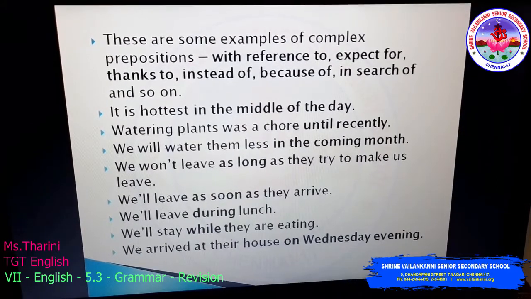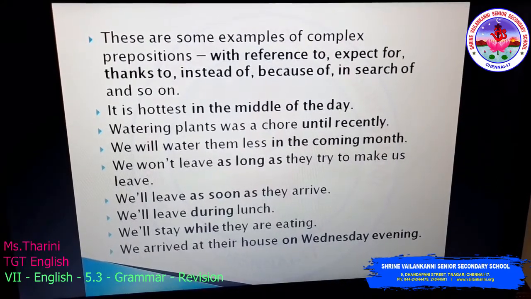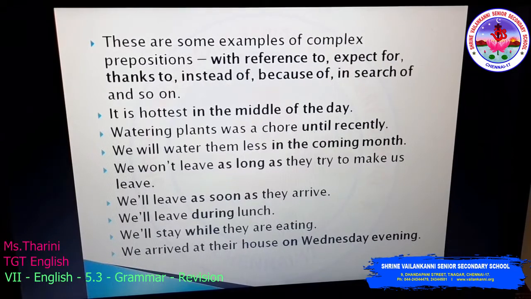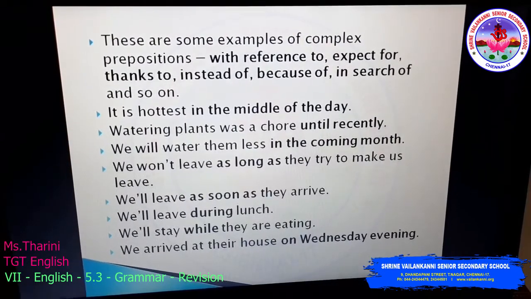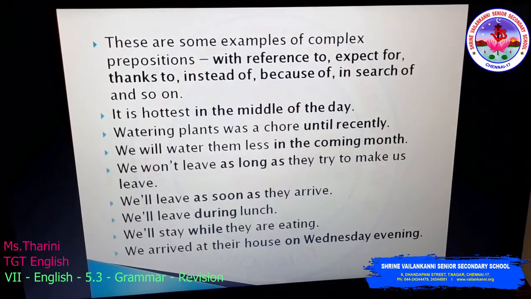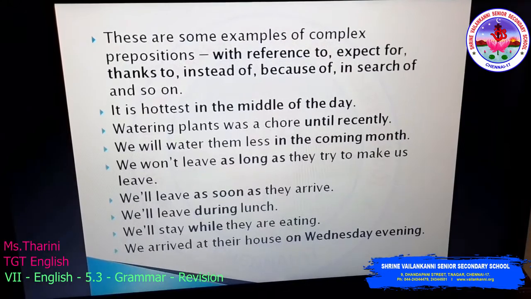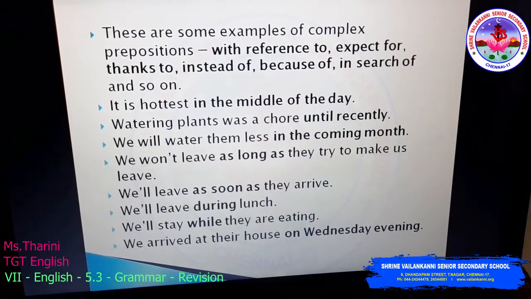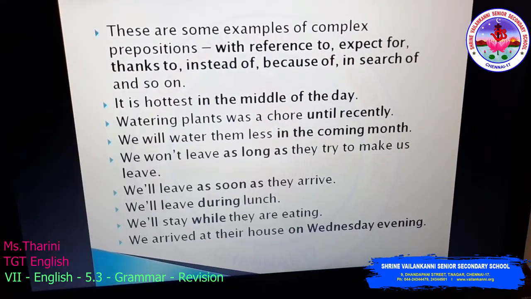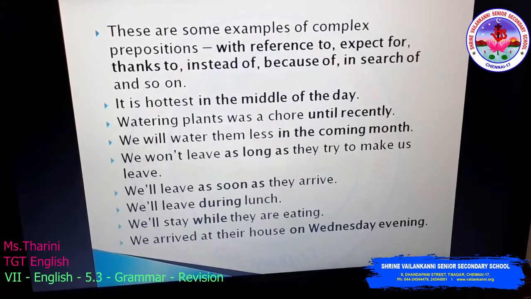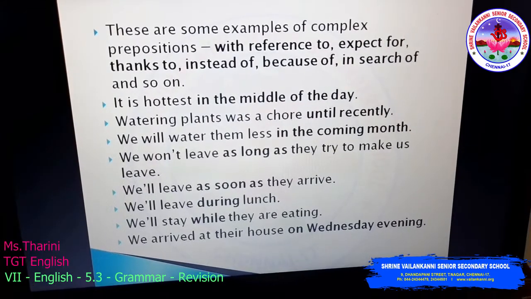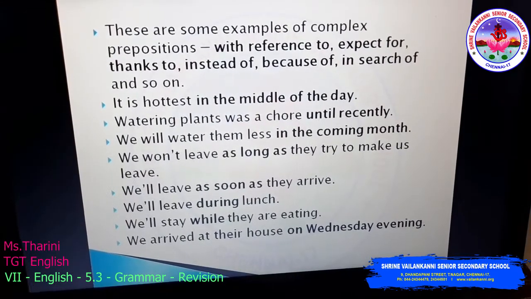Next, watering plants was a chore until recently. So what is the preposition here? Was is not a preposition, chore is not a preposition, even watering and plants are not prepositions. So what is the preposition here? Until recently is the preposition. Yes. Next, we will water them less in the coming month. So it's very easy to identify. So we know that in is the preposition. So from in to month is the preposition in this sentence: in the coming month.